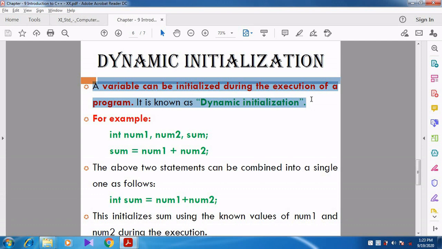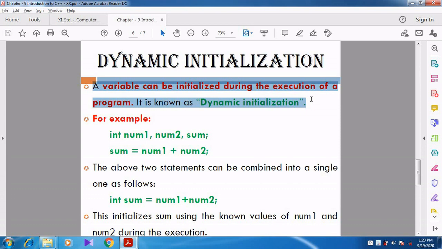What does dynamic initialization mean? When we run the program, sometimes we get the input from the user. So the value is not initialized at the time of creating the program.